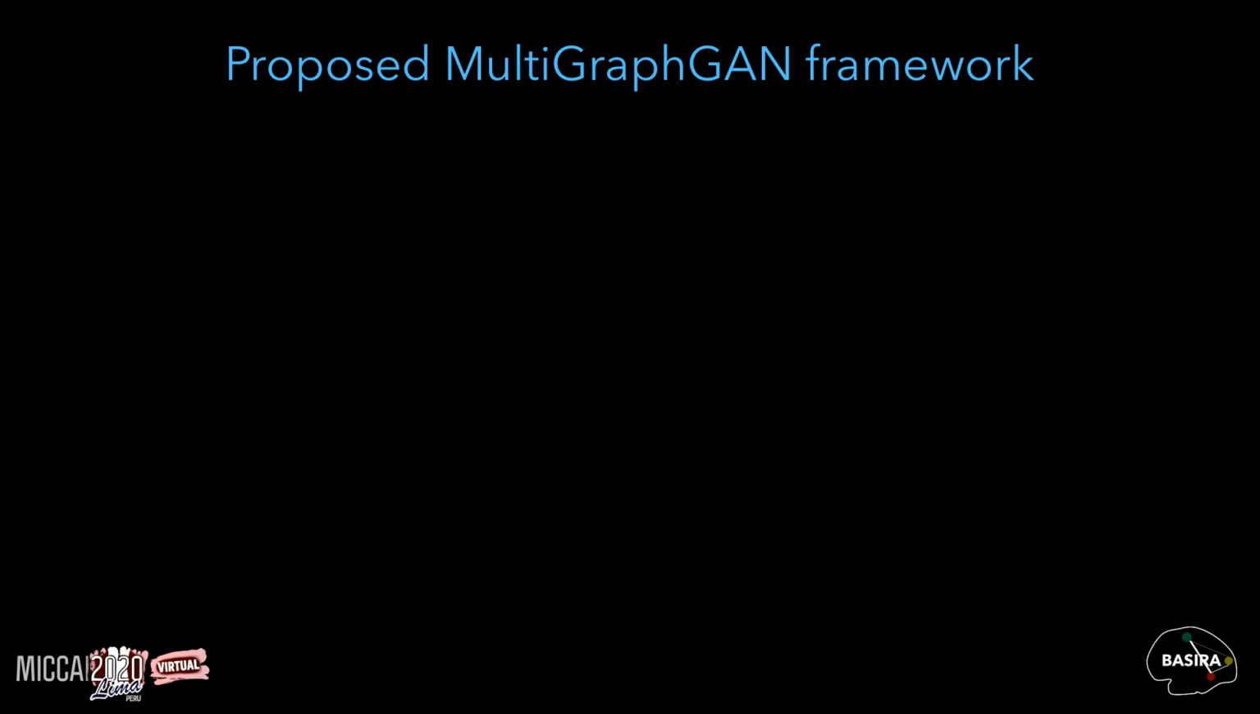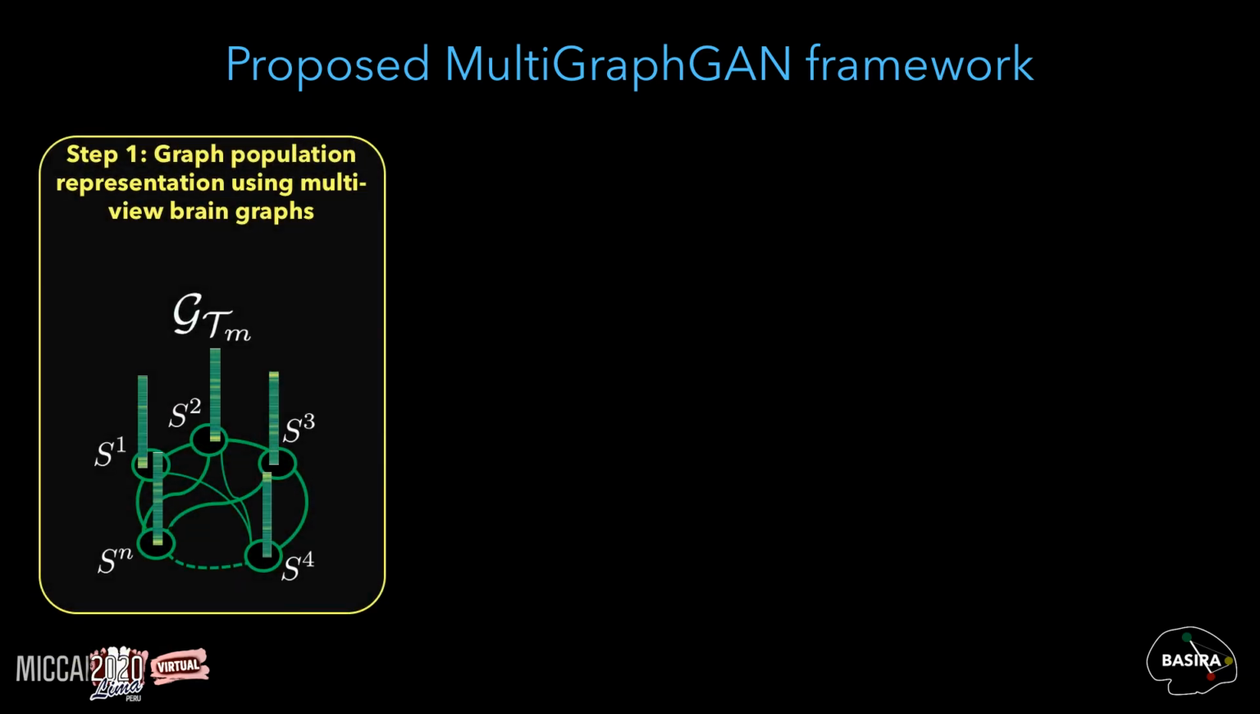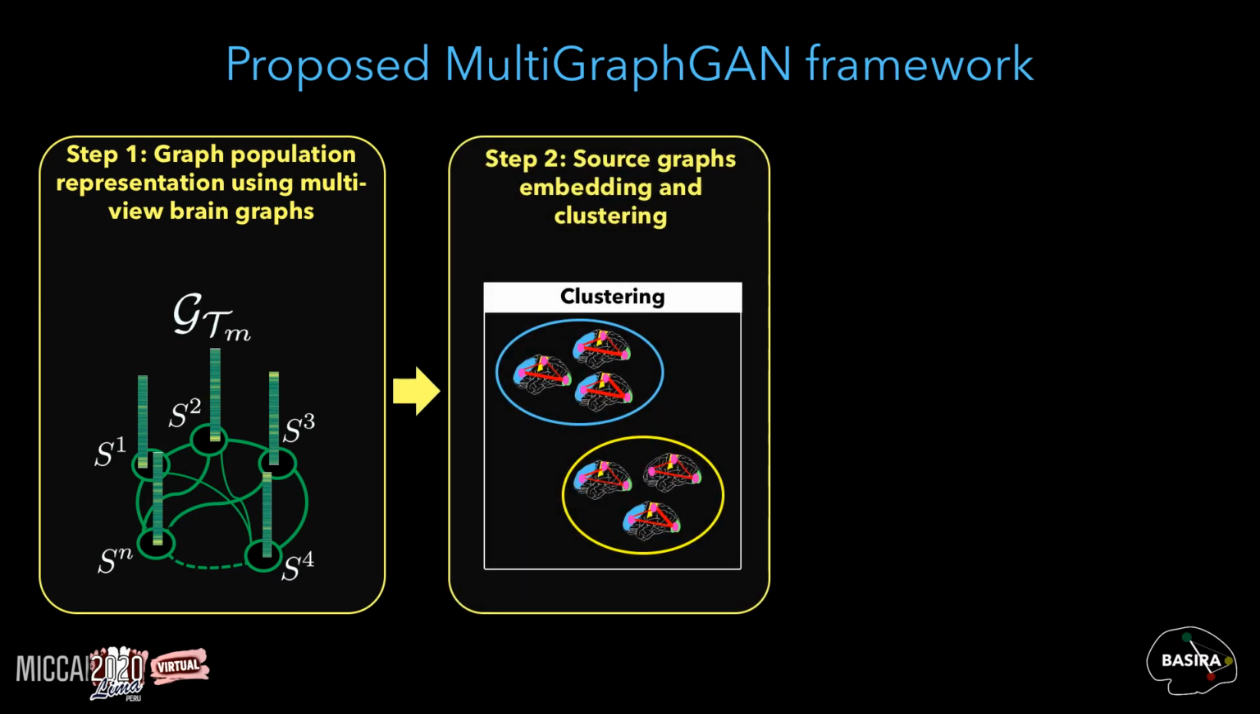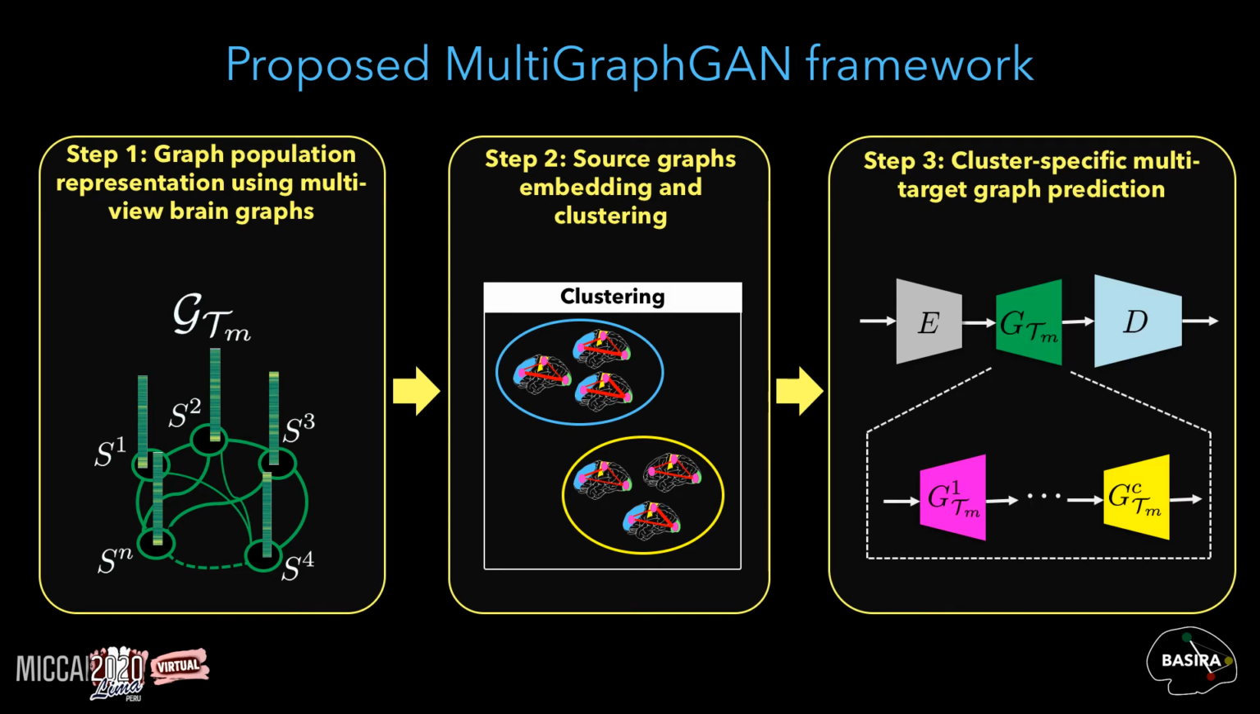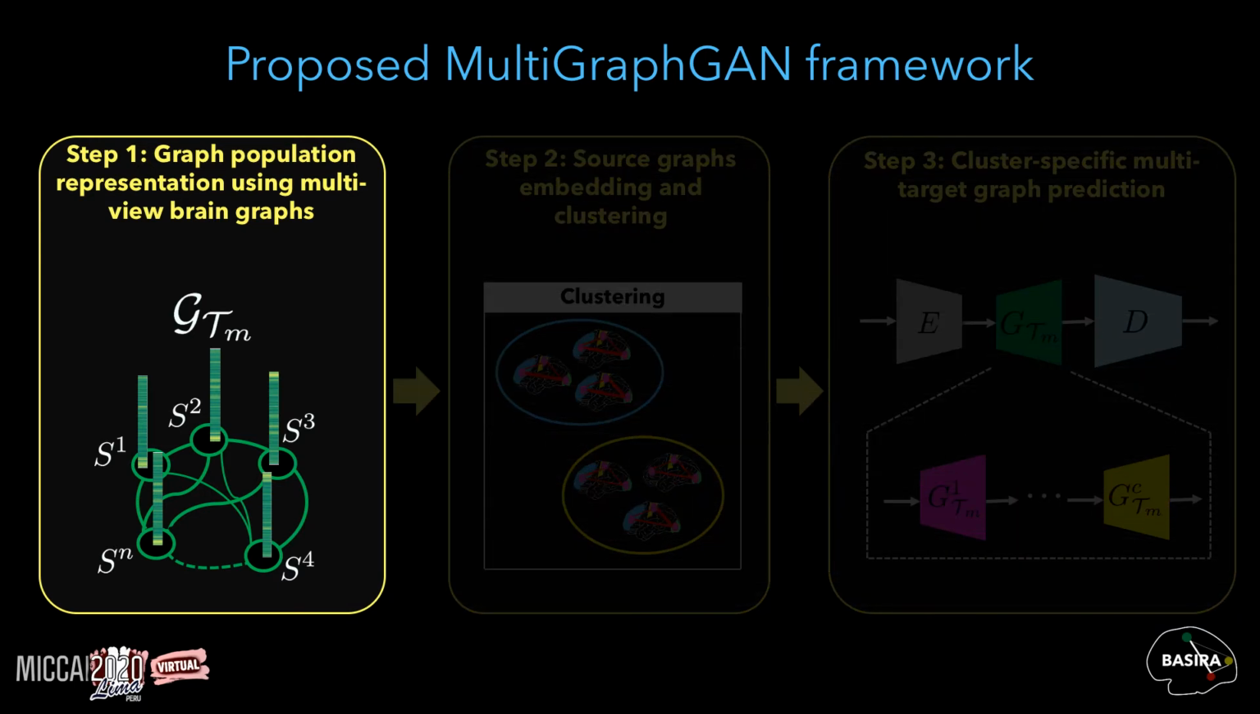Here I give an overview of the main steps of our proposed method. In the first step, we represent our multi-view brain graphs by a single graph population, which models the relationship between training samples in a given domain. In the second step, we learn the source graph embeddings and cluster the resulting embeddings into homogeneous groups. In the last step, we train a set of cluster-specific generators to predict the multi-target graphs, which are regularized using a single discriminator. Let's start with the first step.